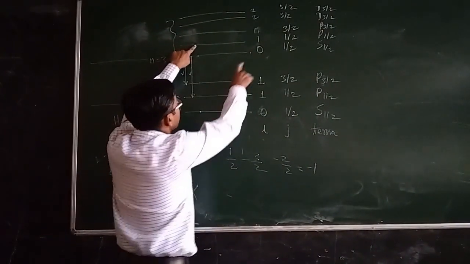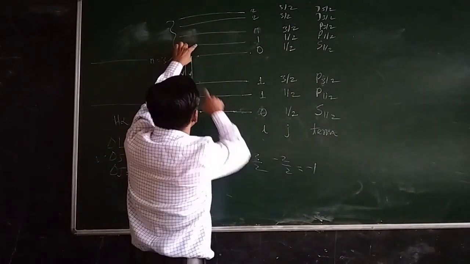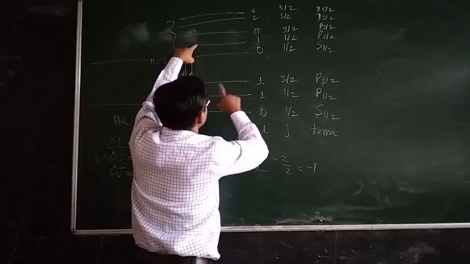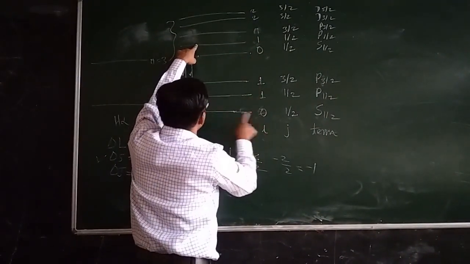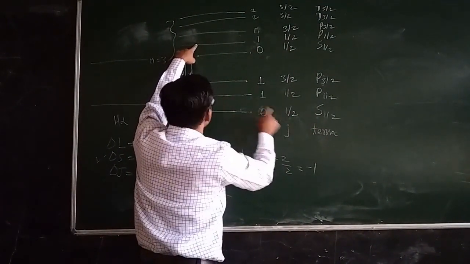What about this 1 minus 1? You see 1 minus 1 is 0, not allowed. 1 minus 1 is 0, again not allowed. 1 minus 0, that is 1. So this seems to be allowed, and value of J is 1 by 2, 1 by 2. So this is allowed.